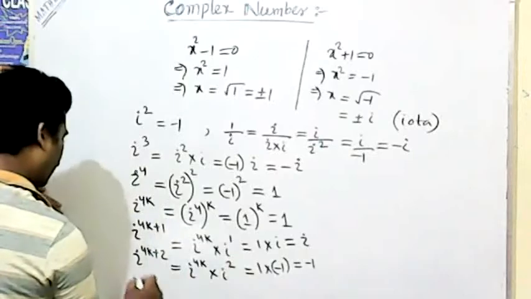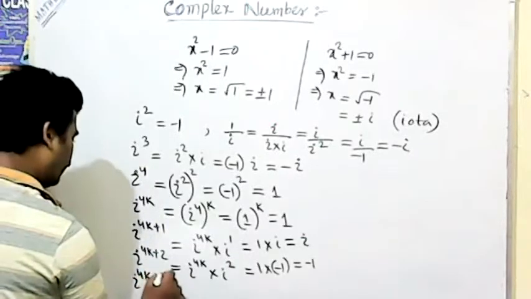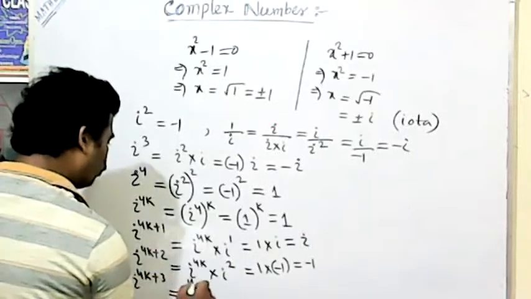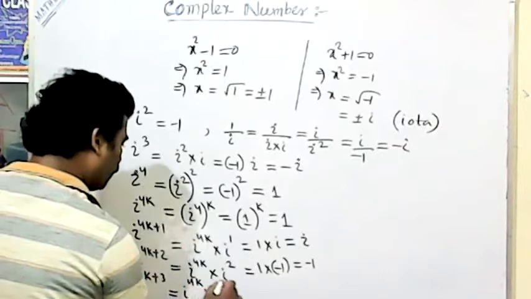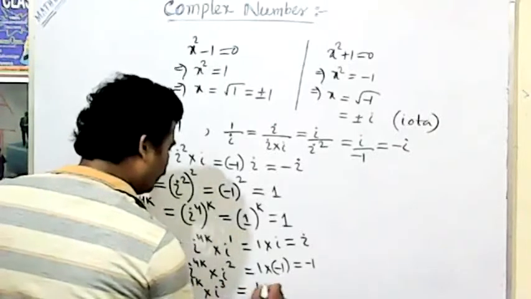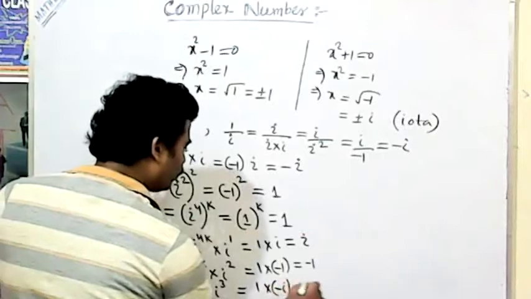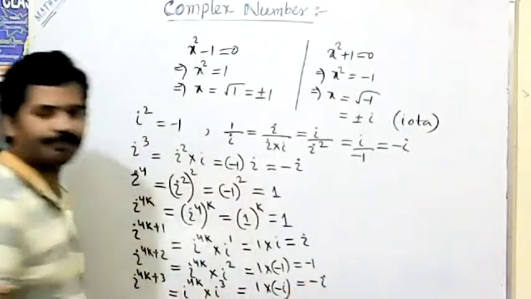Similarly, i to the power 4k plus 3 is i to the power 4k into i to the power 3, that is 1 into minus i, which is equal to minus i.